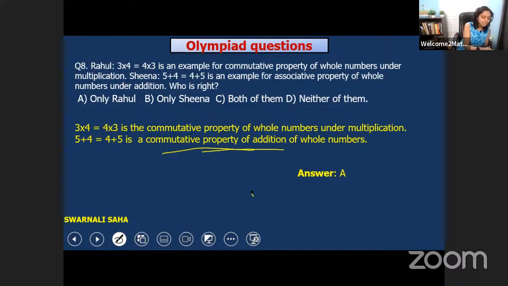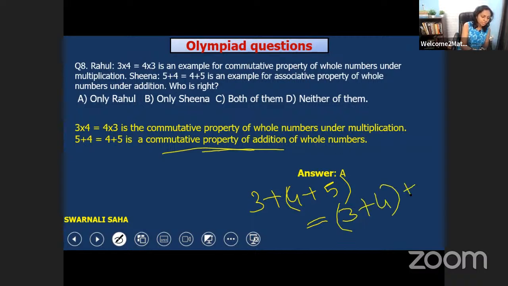Associative property means 3 plus 4 plus 5 is equal to 3 plus 4 plus 5, where here I wrote 4 and 5 in a bracket, and now I wrote 3 plus 4 in the bracket. This is the associative property. Grouping property means whichever way you group the numbers to add, you will get the same result. That's all. This is the associative property. Got it? Hope you understood.